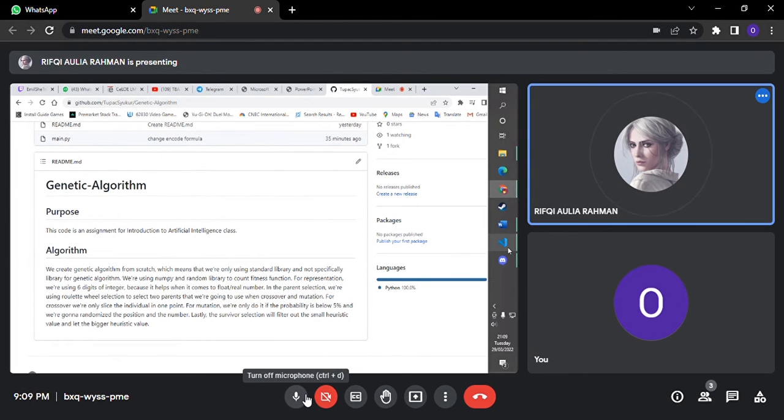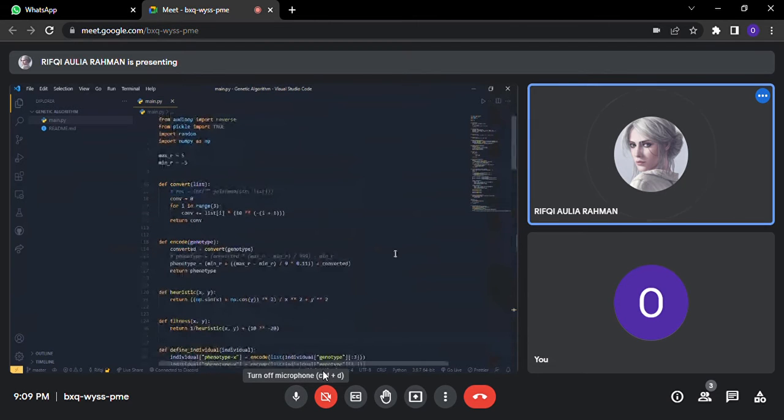Okay, so right now I'm going to explain about the implementation of genetic algorithm in Python. Initially we are going to use the random library, and also the NumPy library. The random library is for randomizing the chromosome or the individual that we are going to count, and NumPy we are going to use for the sinus and cosinus functions. So there are two libraries that we are going to use to create this genetic algorithm.